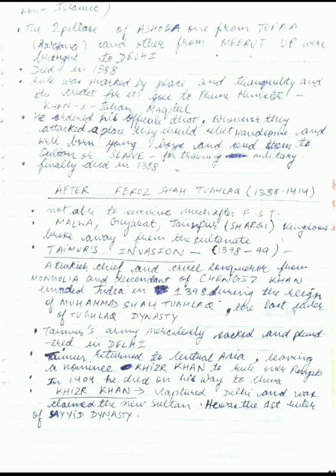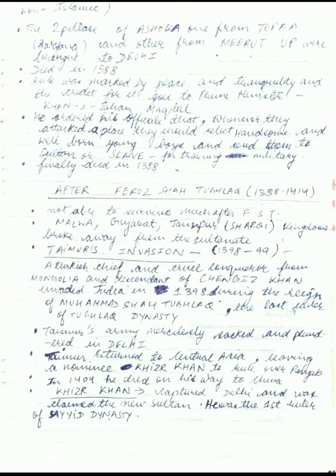As Muhammad Shah Tughlaq was the last ruler of the Tughlaq dynasty, there was an invasion from the Turkish chief Timur. Timur's army mercilessly sacked and plundered Delhi, and he left his nominee Khizr Khan to rule over Punjab. And during his return to China, Timur died in 1404.